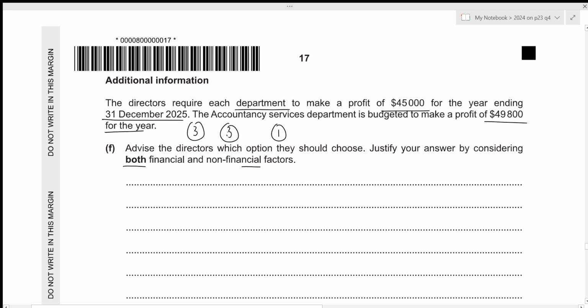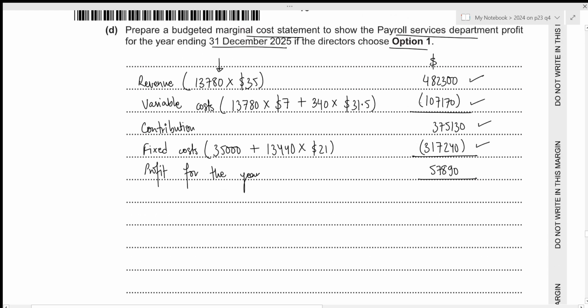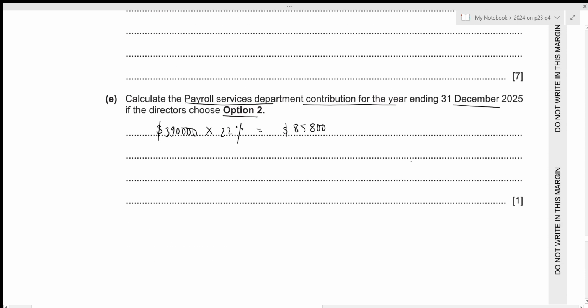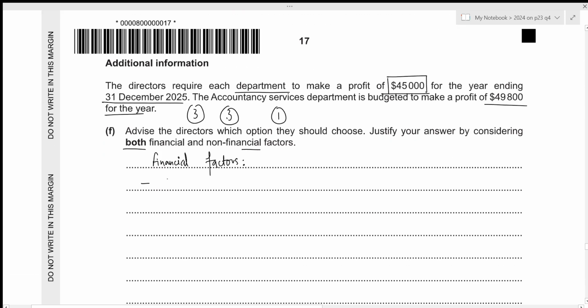And we also need the financial factors. So maybe 3 financial factors, 3 non-financial factors. Let's start with the financial factors. The first thing we can do is compare the profit that they generated to the target profit of 45,000. So under option 1, we had the profit of 57,890. So we can see that option 1 exceeds the target profit.